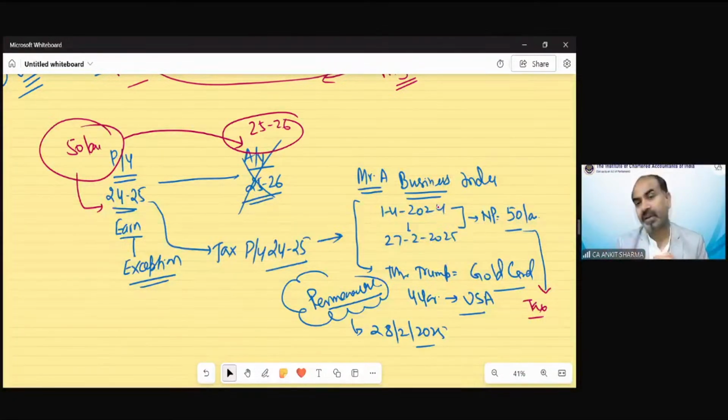So the government decided that if any person is leaving India permanently, then he needs to pay tax on that income, whatever he has earned in India till the date he is leaving India. Without paying tax, he would not be allowed to leave India. Clear? So these kinds of 5-6 cases we are going to discuss. You can see in these cases the government does not have any choice.